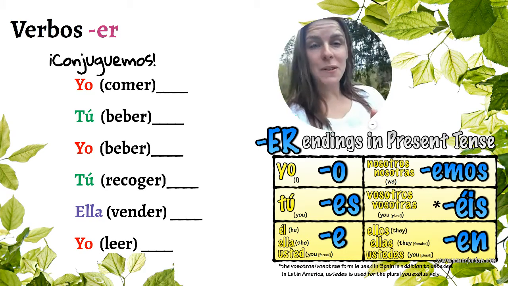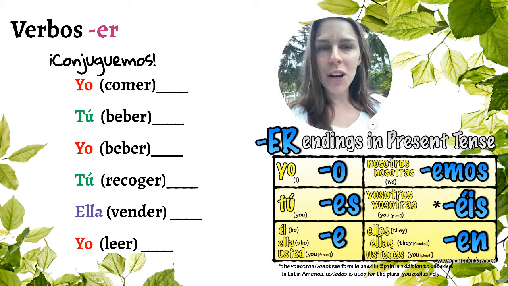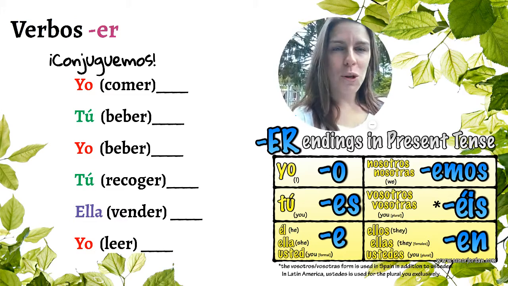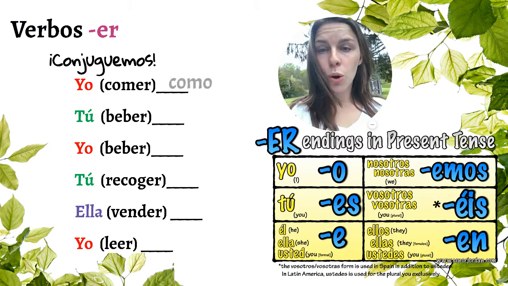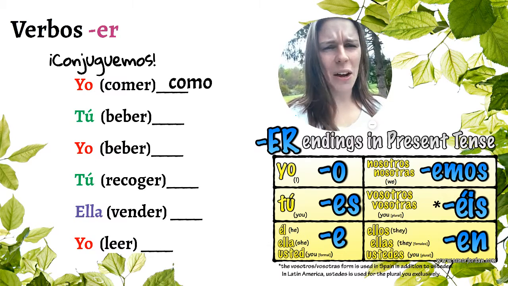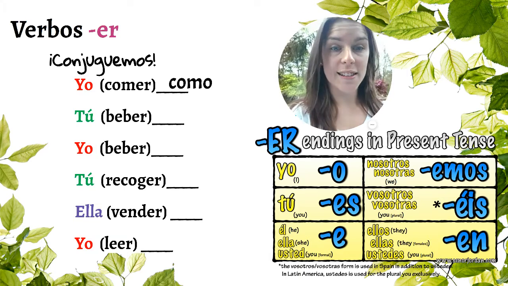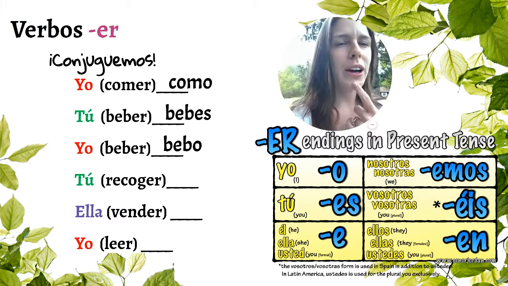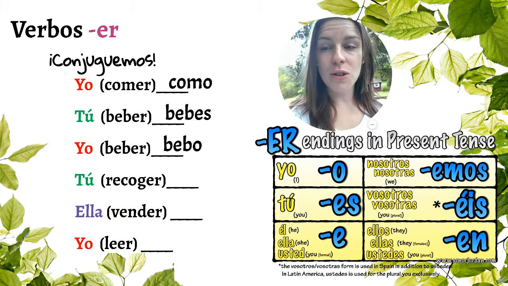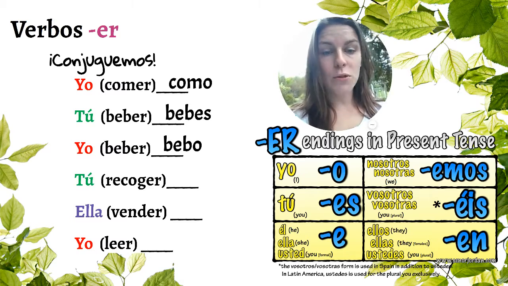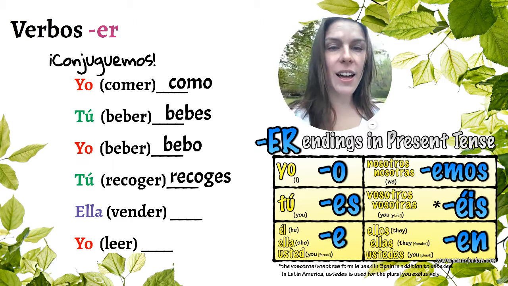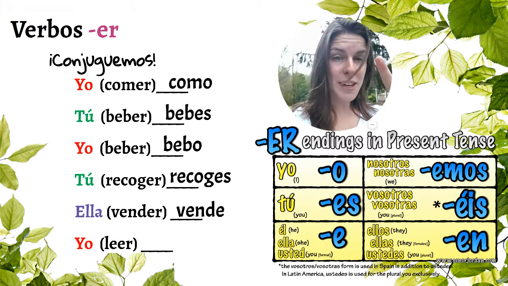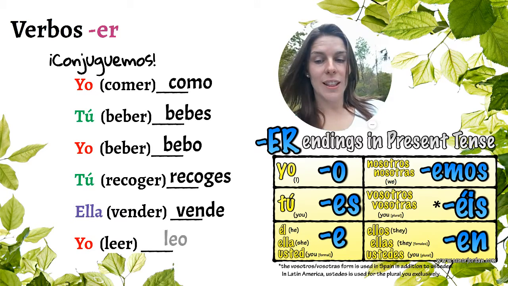Okay. So if you didn't pause the video, that's okay, because you guys are experts in it already. So we're going to go over these super quick. So if I'm going to say yo comer, let's just do this practice before we do the paper. It's going to be yo como. Tú beber, that doesn't sound right. You have to change the ending to es. So it becomes tú bebes. Yo bebo. Tú, what do we change? ER turns into es for tú. Look over here, down low. Tú recoges. Ella vende. Yo, take off the ER. There are two E's in there, so it's kind of weird, but it would be yo leo.